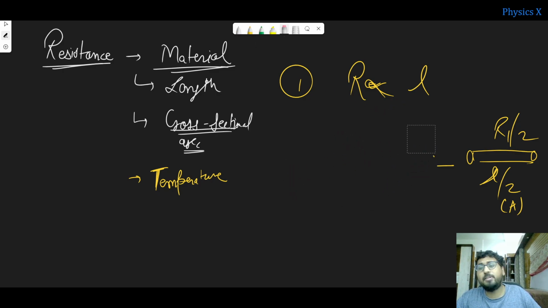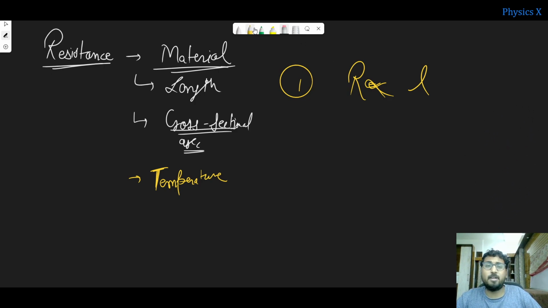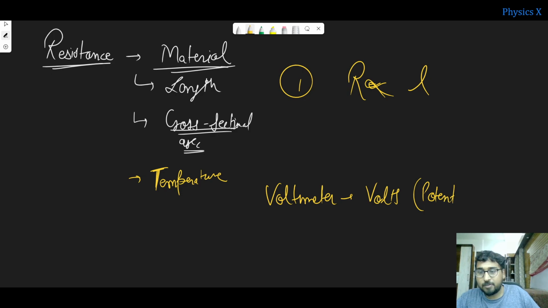You can verify that with different experiments also. The activities are given in your book, where they measure the voltage and current and then calculate the ratio. Let me tell you one thing: voltage is measured by a voltmeter, or you can say potential difference, and it is connected in parallel.